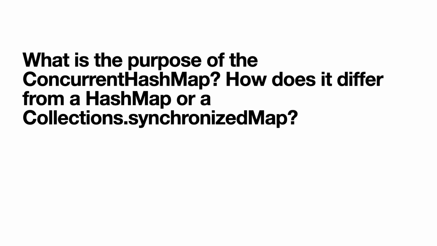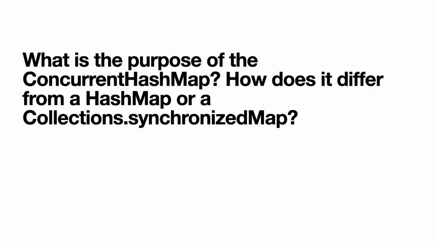What is the purpose of ConcurrentHashMap? How does it differ from HashMap or a Collections.synchronizedMap? So this is one of my favorite questions. The reason why I ask is because it is a very basic and deep question. Everyone knows that when you have to use a HashMap in a multi-threaded environment, use ConcurrentHashMap. But why? Because HashMap is not synchronized. Now we have one method, Collections.synchronizedMap, which makes our normal HashMap a synchronized HashMap, right? So when we have this functionality, why do we need to use ConcurrentHashMap?